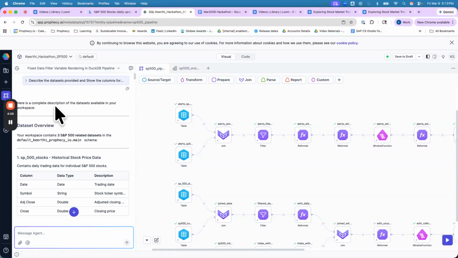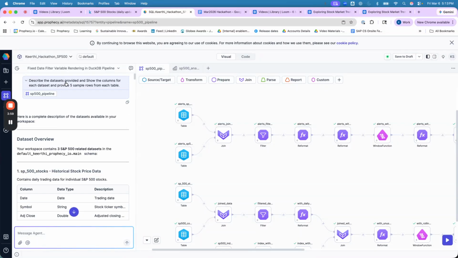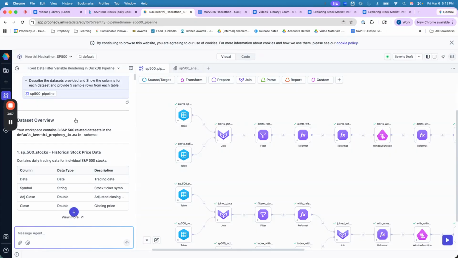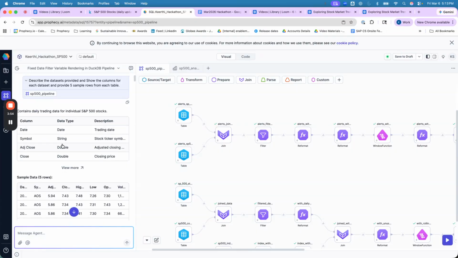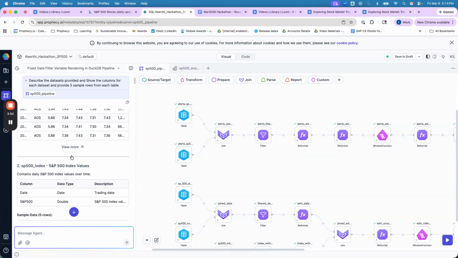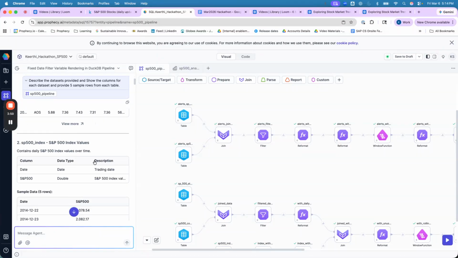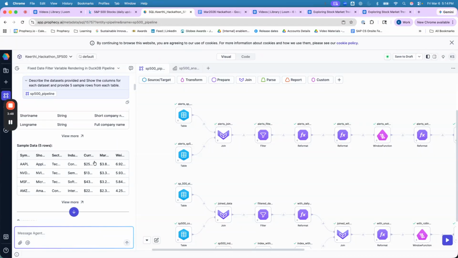So using these three data sets, I can also use Prophecy's chat AI for data exploration. My first prompt is to look at the data sets and provide me five sample rows for each table, so I can look at the data directly here on the UI instead of going back and forth with the CSV files. This is a great feature.